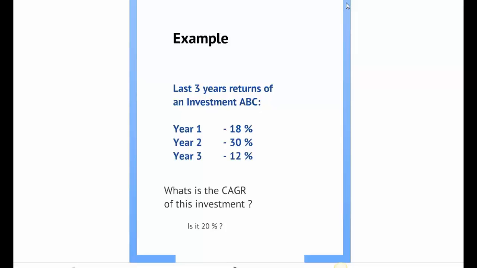So last 3 years data says the product has given return of 18%, 30% and 12% to its investors. So now the question is, what has been the CAGR, or the average return? Well, can we say rightly that the CAGR is 20%?